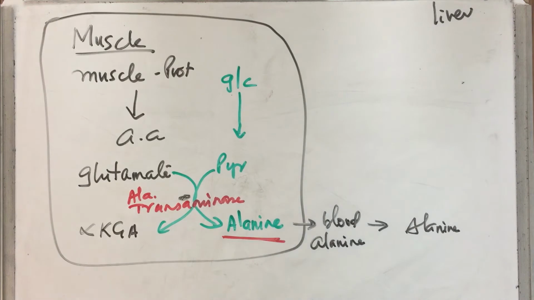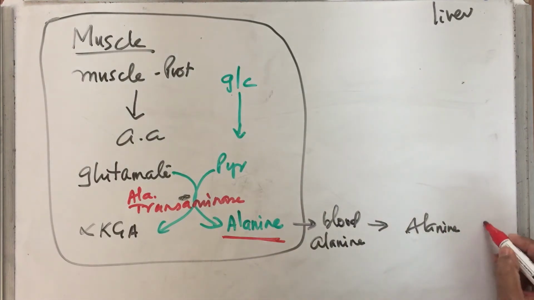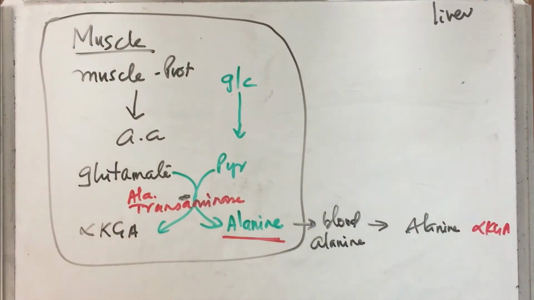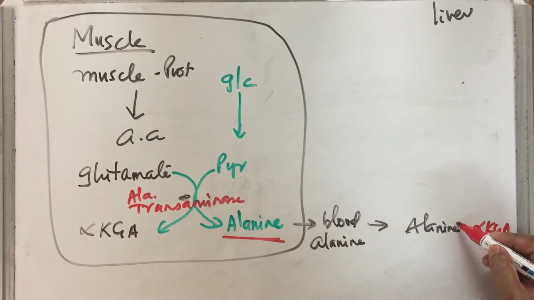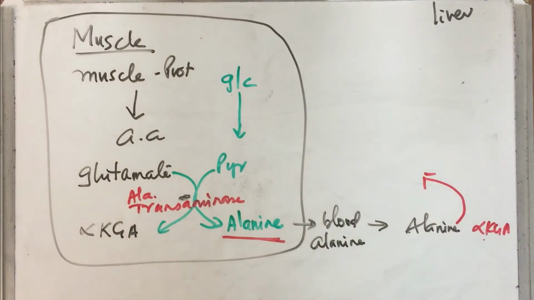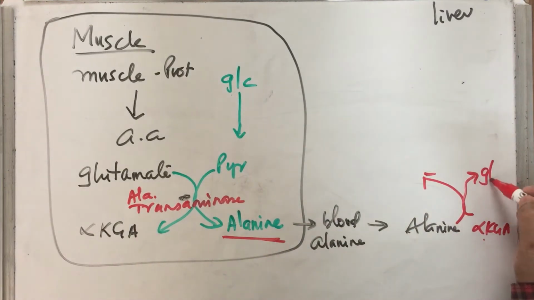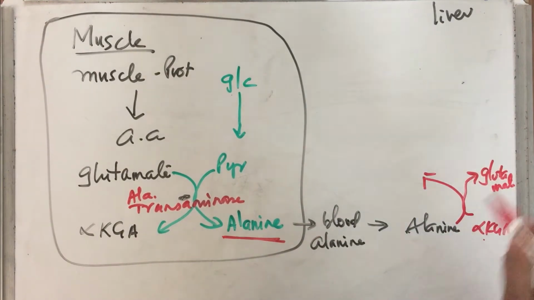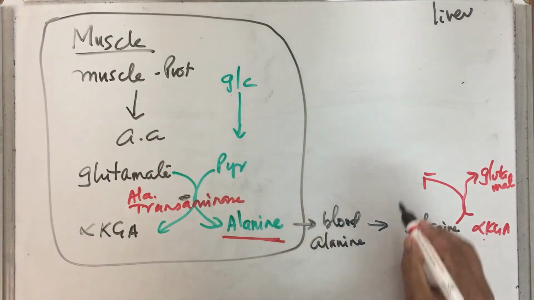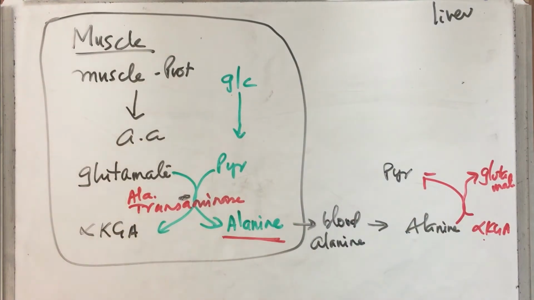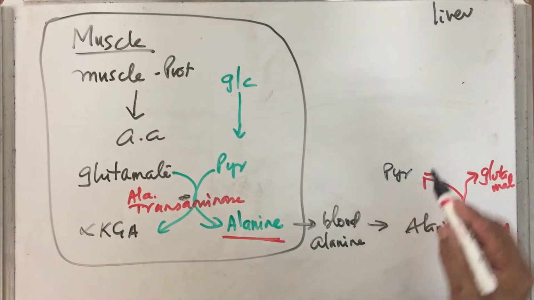We have alanine, an amino acid, and a keto acid in liver, alpha ketoglutaric acid. So alanine gives the amino group to alpha ketoglutaric acid and that becomes glutamate. And alanine becomes the keto acid, that is pyruvate.